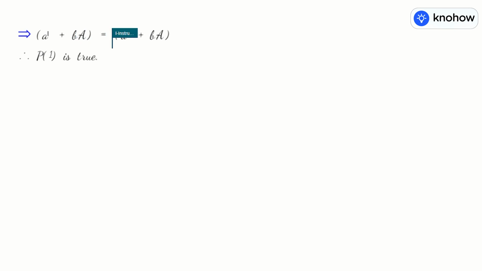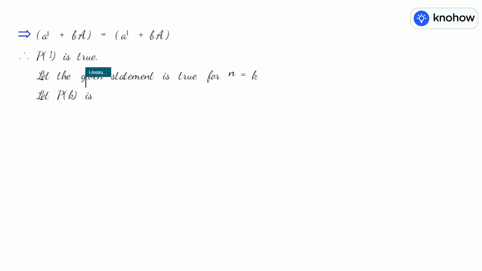So the basic step we have done. We call it basic step. Now next is the induction step. Now let the given statement is true for n equal to k, or sometimes we write let Pk is true. Now what will be Pk? Replace in the given statement n by an arbitrary constant k.